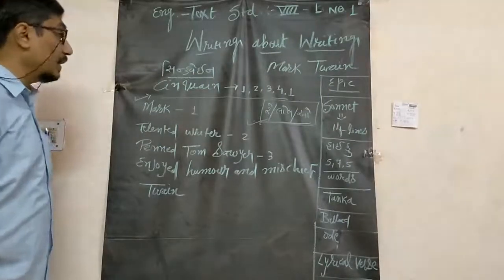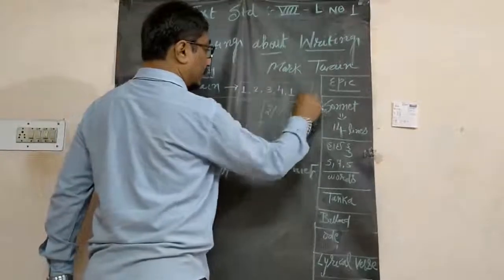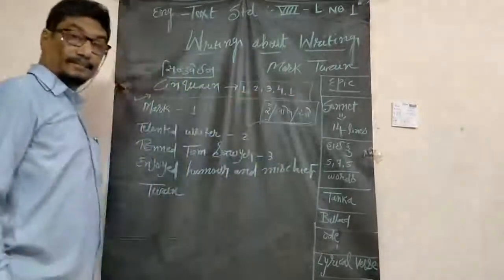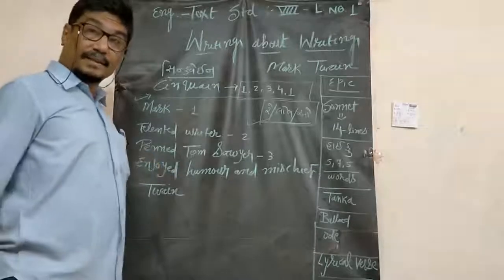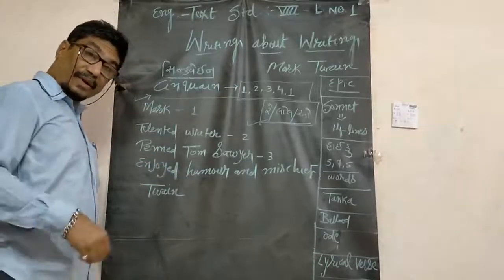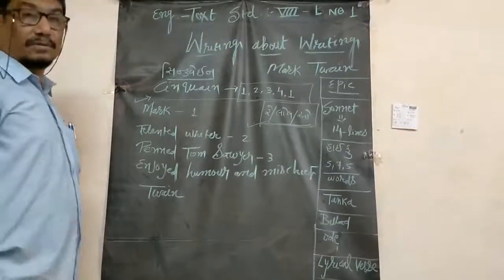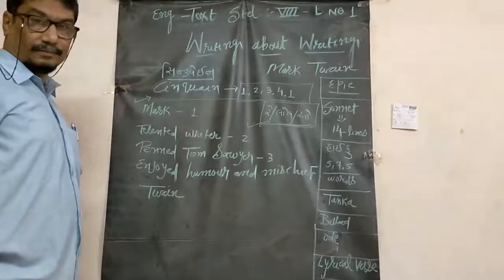This cinquain has the structure of 5 lines. There must be 5 lines in this poem, and from these 5 lines there should be a particular pattern.